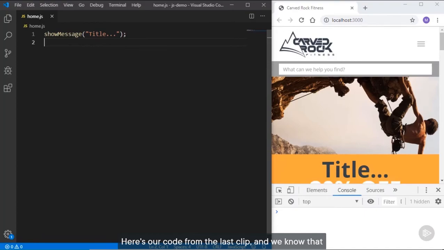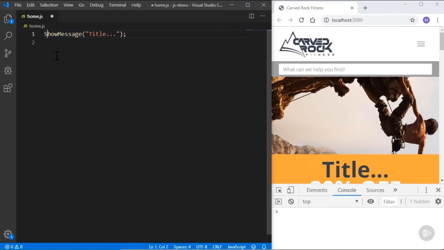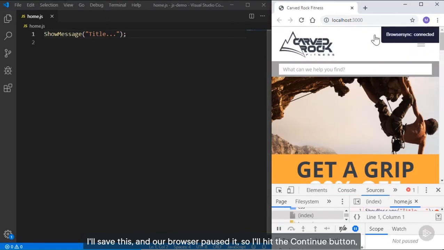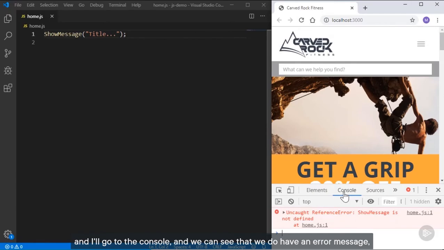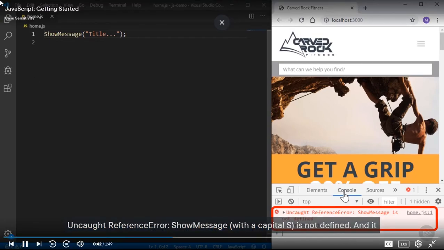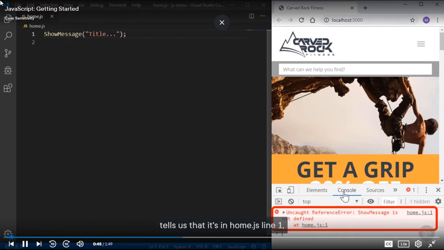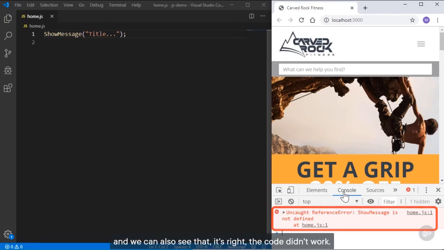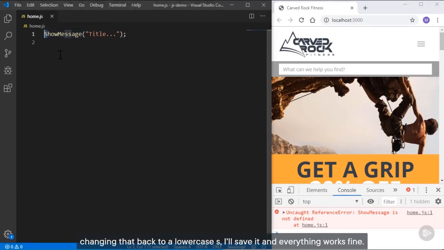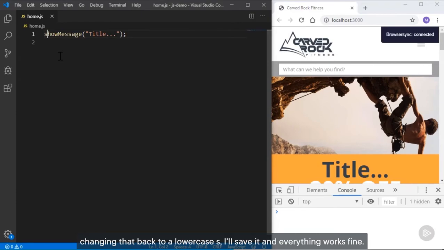Here's our code from the last clip, and we know that show message will change the title right here. But what if we typed show message with a capital S? I'll save this, and our browser paused it, so I'll hit the continue button, and I'll go to the console, and we can see that we do have an error message. Uncaught reference error, show message with a capital S is not defined, and it tells us that it's in home.js line 1. And we can also see that it's right, the code didn't work. It still says get a grip. It doesn't say title. So again, changing that back to a lowercase s, I'll save it, and everything works fine.